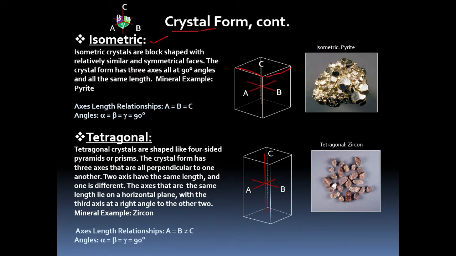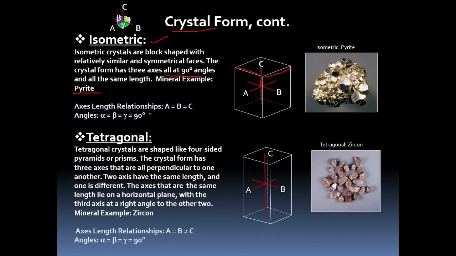Those are called crystallographic axes. In the isometric system, all the crystallographic axes are of the same length, and they make 90 degrees to each other. The angle between C and A axis will be 90 degrees, or B and A axis, or C and B. Each axis will make 90 degrees to each other. An example of this mineral is pyrite.